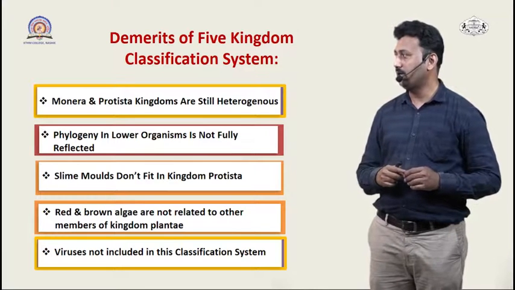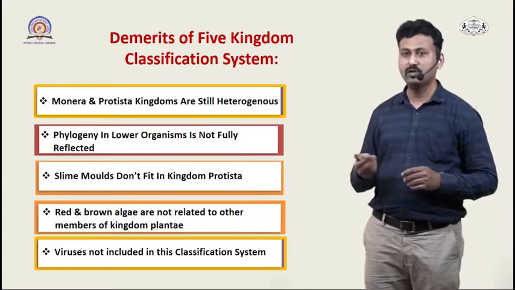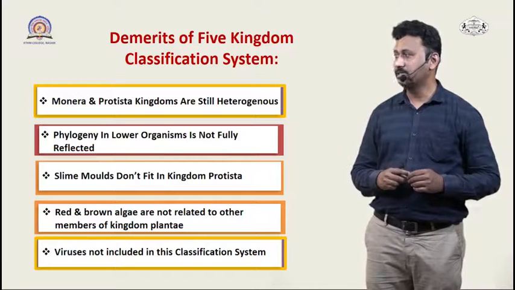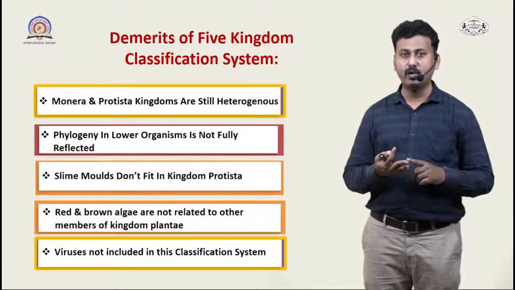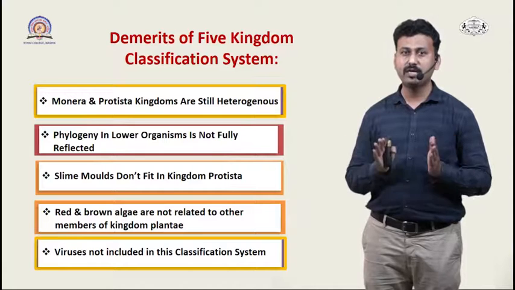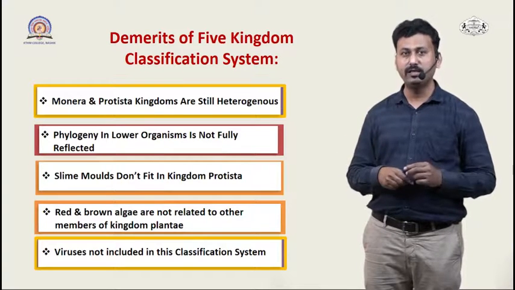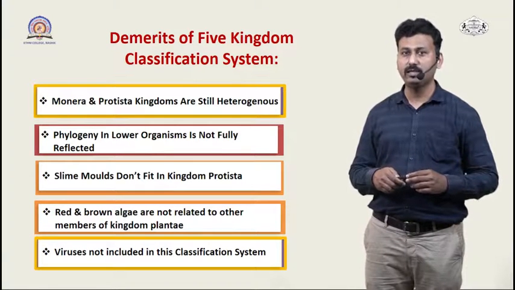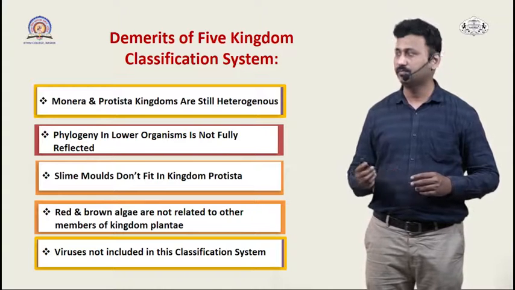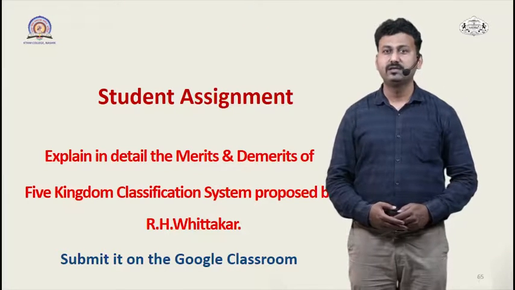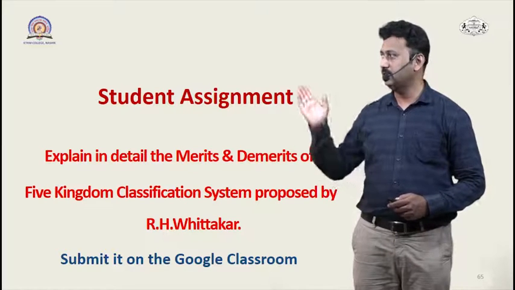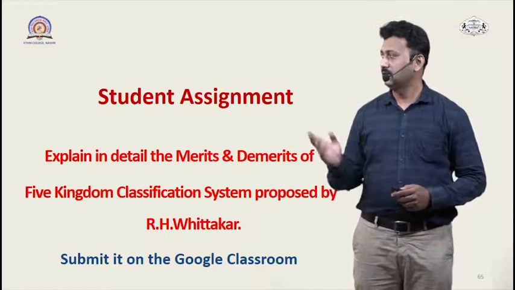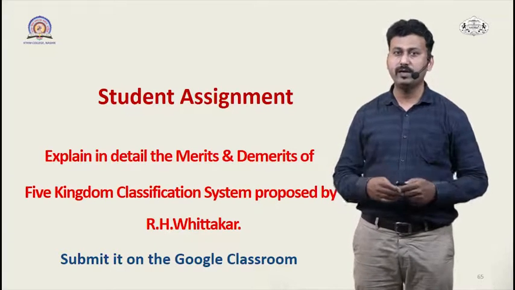Red and brown algae are not related to other members of the kingdom Plantae, still they are included in that kingdom. And viruses, viroids, prions and lichens, these organisms which are acellular in nature, were not included in the 5 kingdom system. So these were the major drawbacks or the demerits of the 5 kingdom classification system. So the assignment for today's lecture will be to explain in detail the merits and demerits of the 5 kingdom classification system and submit it on your Google Classroom by 12th of November.